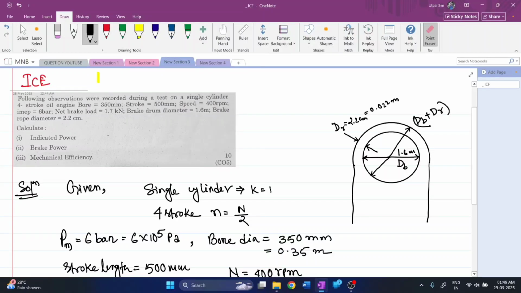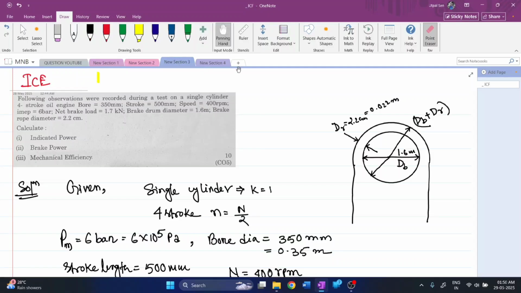So guys, today we come across a question on internal combustion engines, where the following data is given: a single cylinder 4-stroke oil engine having a bore diameter of 350 mm, stroke length of 500 mm, speed of 400 rpm, and indicated mean effective pressure of 6 bar. Net brake load is 1.7 kilonewtons, brake drum diameter 1.6 meters, and brake rope diameter 2.2 centimeters.